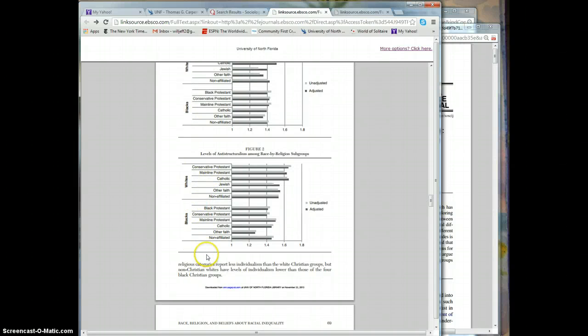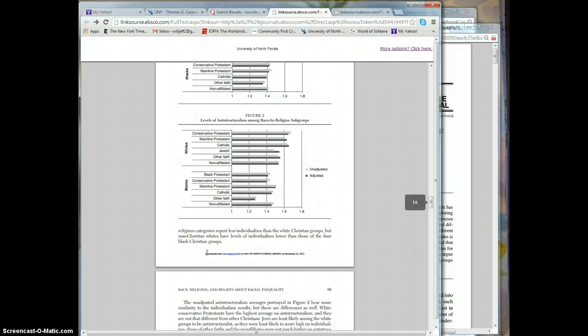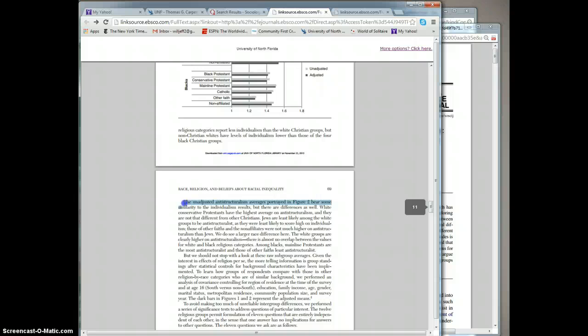Some of the times in your articles, the results will be very difficult. You may not understand them very well, but for the most part, you can get a lot out of these articles, even if you don't understand the statistics yet. So this is basically their findings.